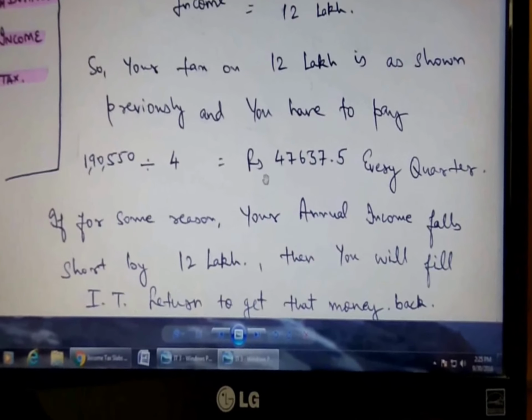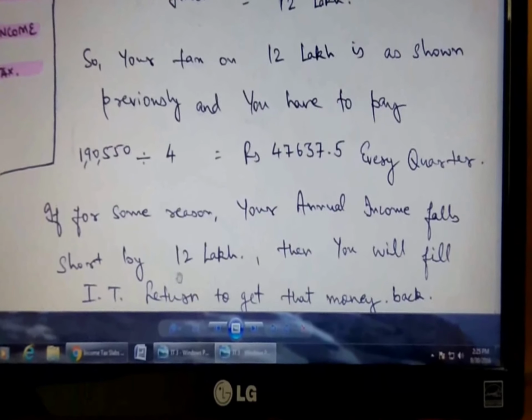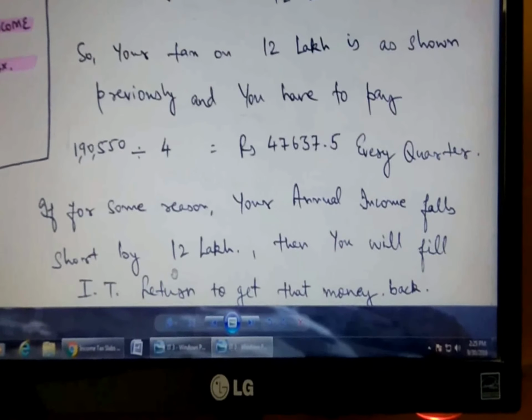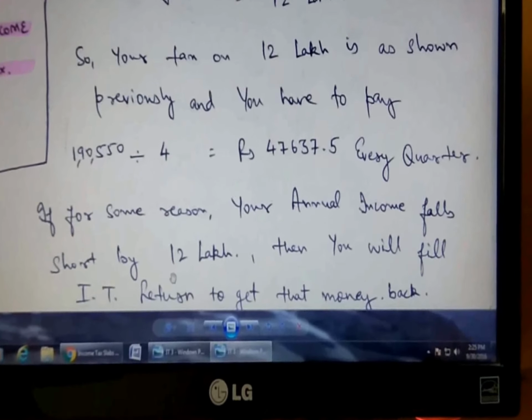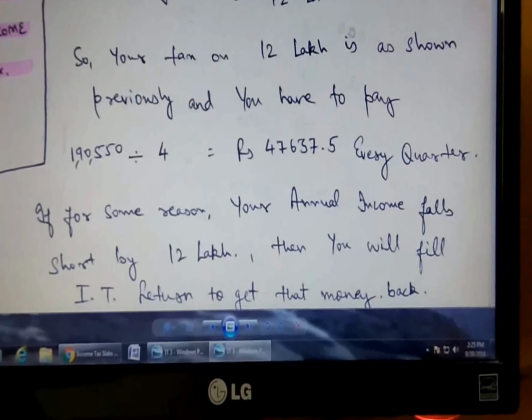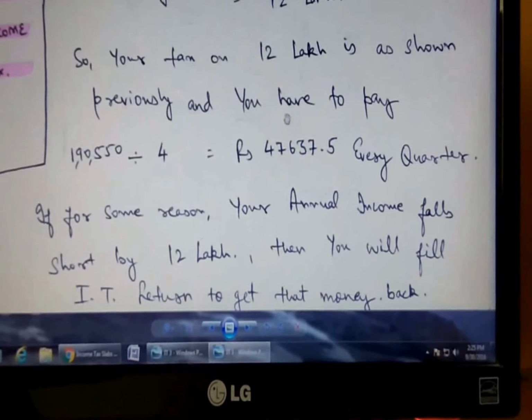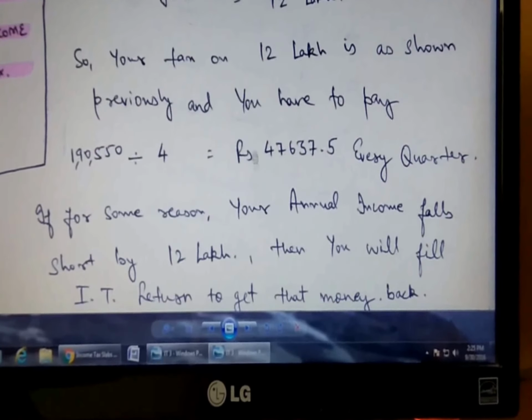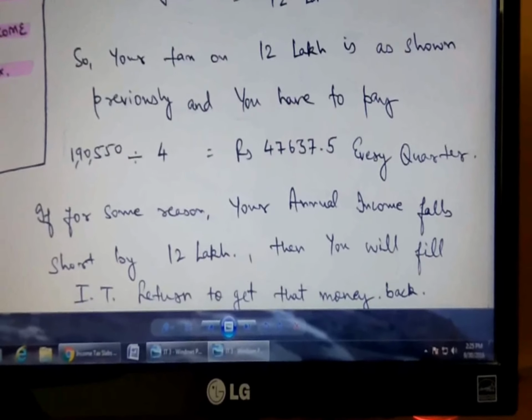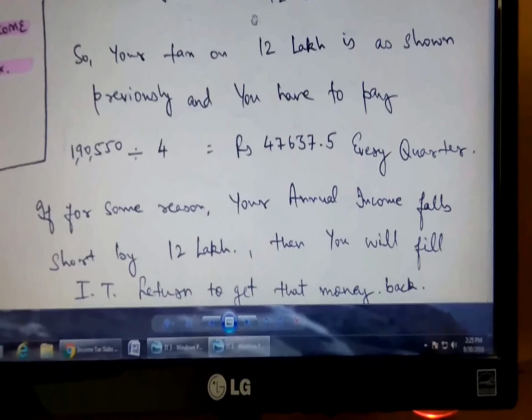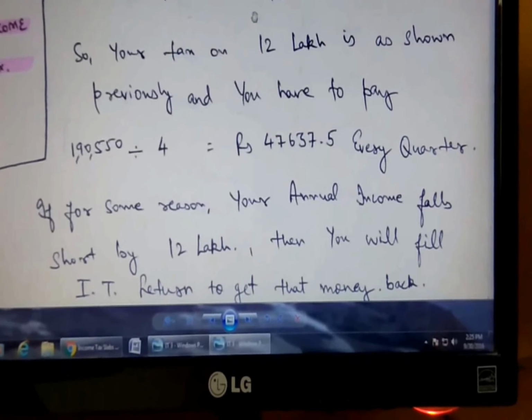But in some case, if you are earning less than 12 lakhs, say you took a total of 15 leaves in 1 year, which were not paid leaves, so your income will fall lesser than 12 lakhs annually. So it means that this tax of 47,638 that you have put is extra, because your income might have come to like 11 lakhs 80,000 or maybe 11 lakh 15,000.